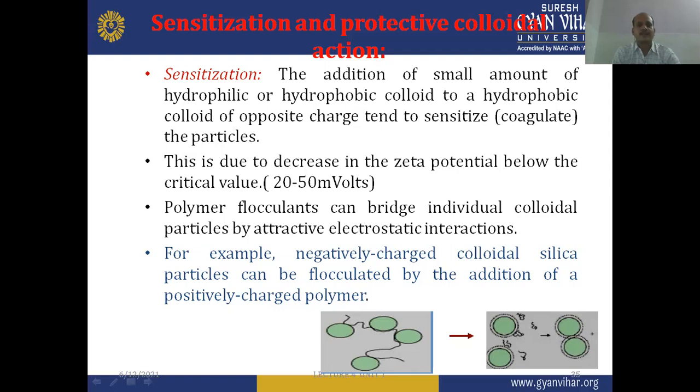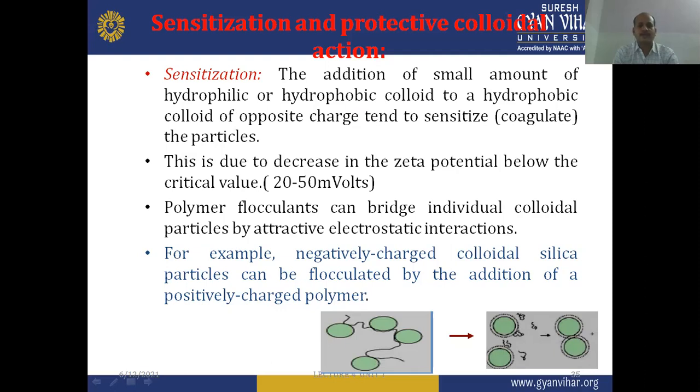And why does it occur? This is due to a decrease in the zeta potential below the critical value. When the zeta potential or electrokinetic potential decreases to 20 to 50 millivolts, it shows the sensitization reactions. Polymer flocculants can bridge individual colloidal particles by attractive electrostatic interactions.